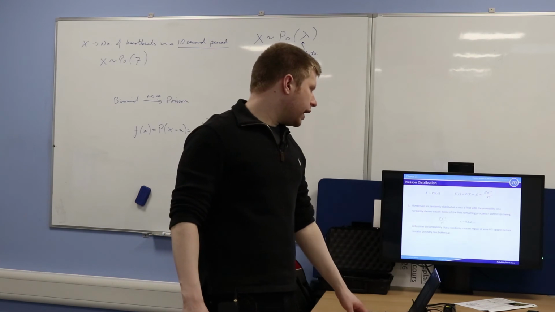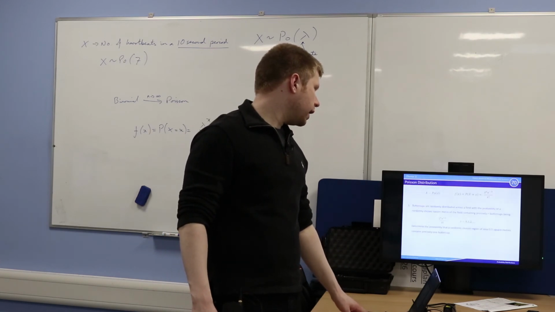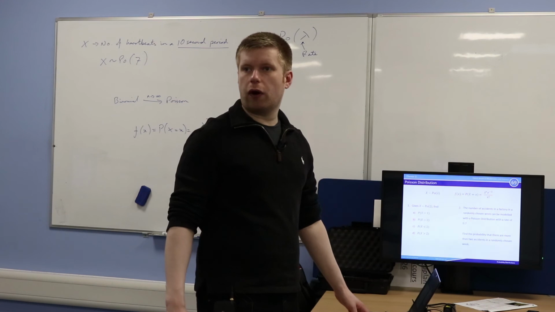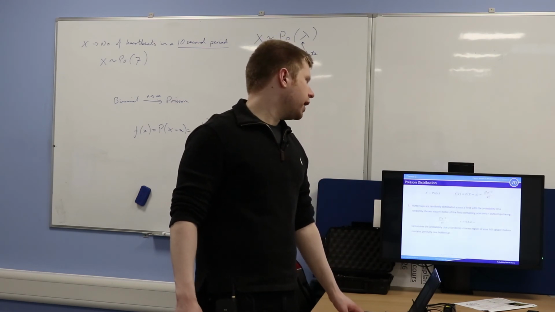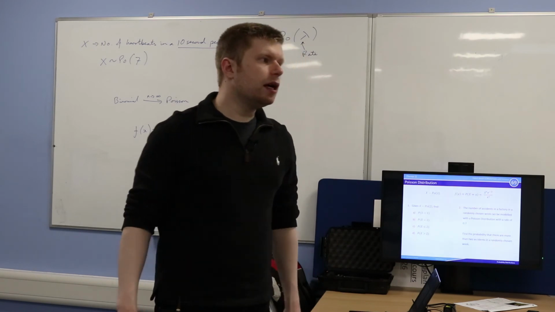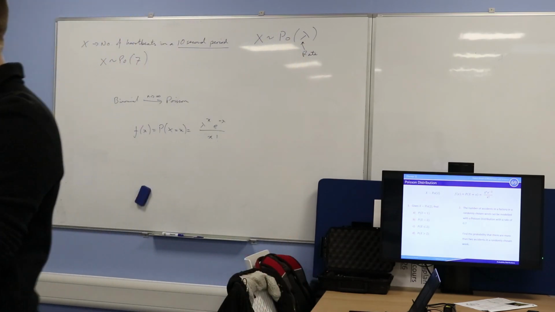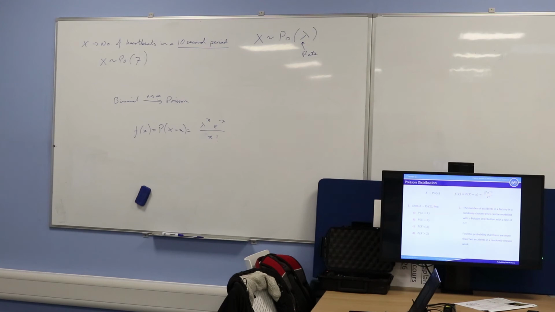Just because we're running out of time slightly, we'll look at expectation and variance on Friday. Can I ask you, in the meantime, to have a look at slides 69 and 70? There are two questions there. All you need to do is use that probability mass function to calculate the associated probabilities. If you're interested in where that formula comes from, it is in the slides.